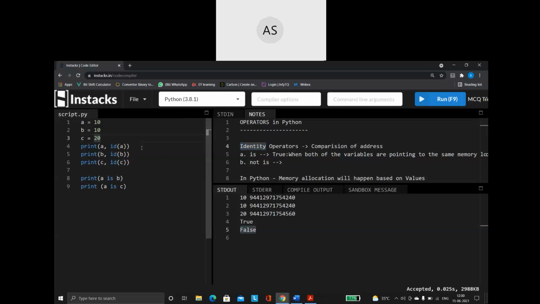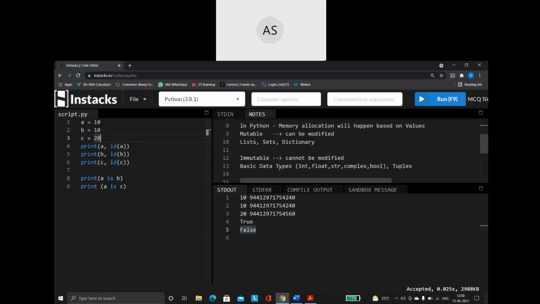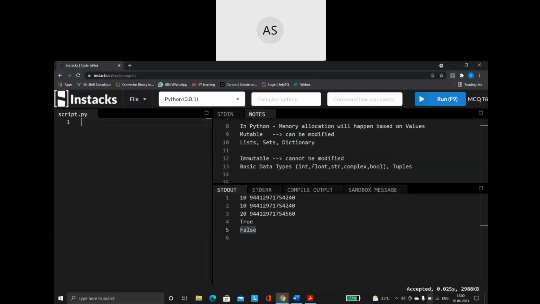Again, as I said, this rule is a little different. Based on the data types, the rule also changes. So let me take the same example. Now I'm going to create a list. I said list comes under which category? List comes under the mutable category. So I'm going to create a list, I'm saying 10, 20, 30. This is the list one value.